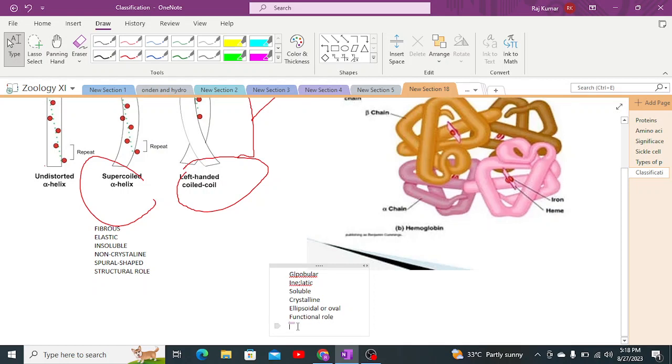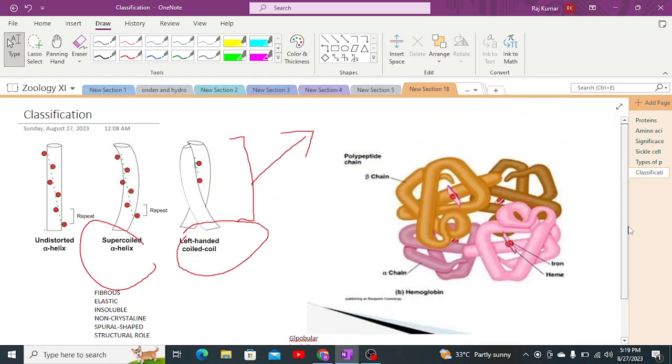For instance, we have the example of hemoglobin. The globular protein hemoglobin performs the functional role of transporting oxygen. Among other proteins, ovalbumin helps in the development of the embryo during the embryonic stage of reproduction. There is another protein, casein. Casein is a milk protein, and it also helps in storage functions inside the body.